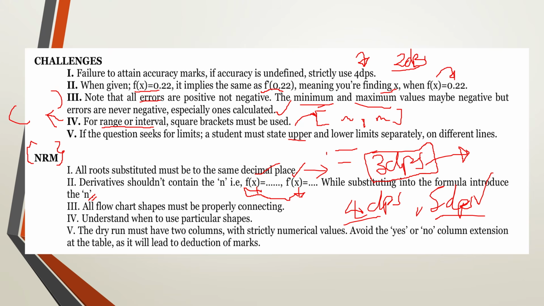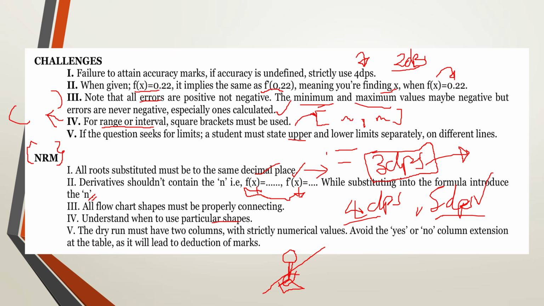Now all flowchart steps must be properly connecting. Now with this, when you're handling flowcharts, some of you have a tendency of leaving a gap and then drawing another shape. The reason why it's called a flowchart is that it represents a system. If these shapes are not connecting, all the 3 marks that would have been awarded for your work are not going to be considered. You are not going to get any mark simply because it's not a flowchart anymore. So all the shapes must be connecting. You need to use a ruler to connect the shapes, and you need to understand the appropriate shapes that are supposed to be used on each and every step.